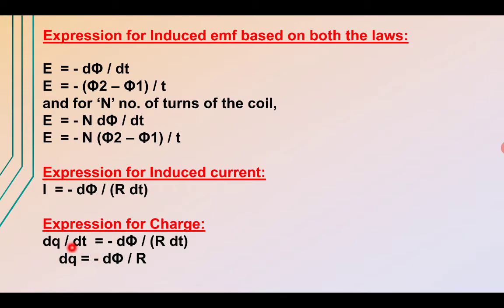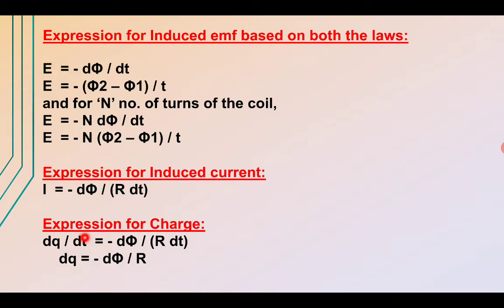So from here we have dq equals minus d phi divided by R. So we have the relation for the induced EMF, the relation for the induced current, and a relation for the charge that is flowing and producing that induced current.